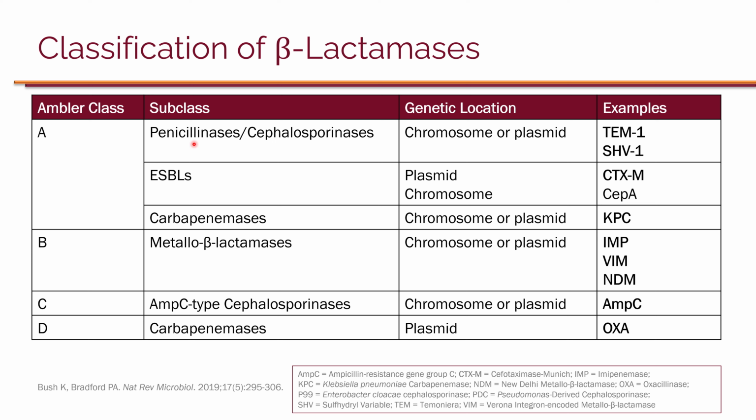And these can either be genes on chromosomes or plasmids. For Enterobacterales, it is most commonly on plasmids. Some examples are TEM-1 and SHV-1. But what's really clinically significant is the ESBLs that we just covered. And again, there are many enzymes under the subclass of ESBLs, and these are most often on plasmids, but they can also be on the chromosome. But what's clinically significant is essentially the ESBLs that reside on plasmids.